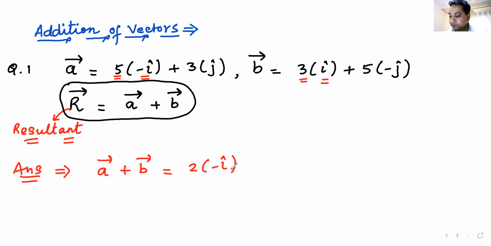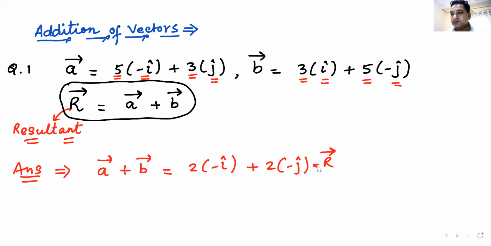Yes, it is clear. Plus, you have 3 along j and you have 5 along minus j. You add them, one is positive along j, other is along minus j. You add them, you will get 2 along minus j. Yes or no? That is your answer. That is your resultant. As simple as that.